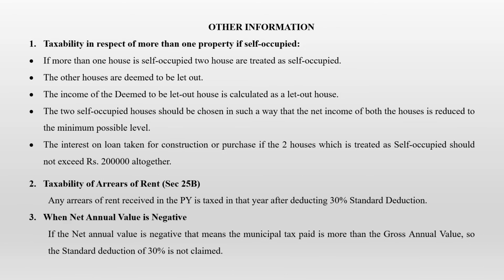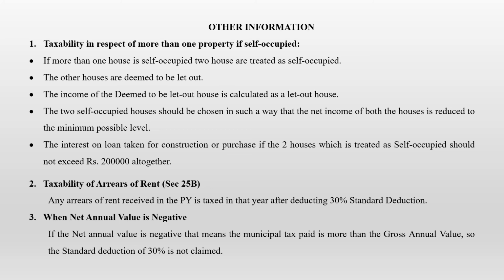Other information regarding this house property. Taxability in respect of more than one property if self-occupied. If there is more than one house and it is self-occupied, two houses are treated as self-occupied. So you own more than 2-3 houses. You can consider two houses as self-occupied and the remaining houses as let out. The other houses are deemed to be let out. The income of the deemed to be let out house is calculated as a let out house.